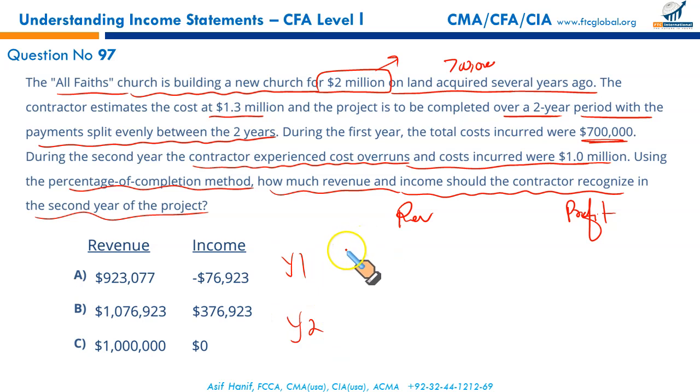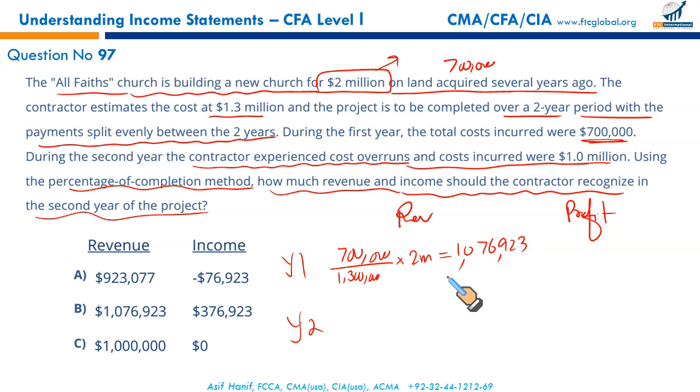How much did we complete in the first year? Remember the formula to assess the percentage of completion: the cost incurred so far divided by the total estimated cost. 700,000 was incurred in year 1. The estimated cost in year 1 was 1.3 million. So multiplying this percentage with the 2 million contract price will give you the revenue recognized in the first year, 1,076,923.